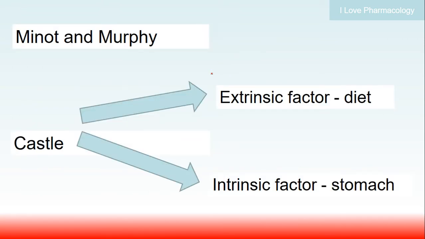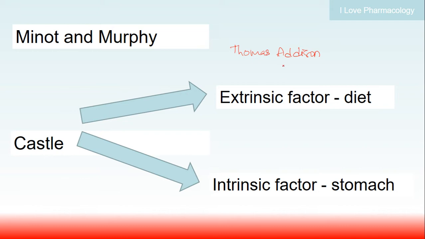Coming to some interesting points with respect to the history, it was Thomas Addison who described a case of anemia which was not responding to iron, and later it was called pernicious anemia. Pernicious anemia was not responding to iron.